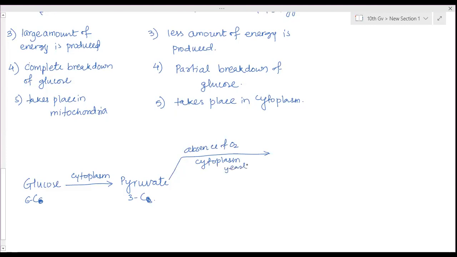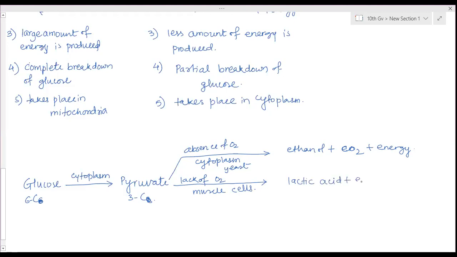Yeast cell. In this, it will form ethanol plus energy, CO2 plus energy is produced. Second one is lack of oxygen. So amount of oxygen is less in muscle cells. The pyruvate gets converted into lactic acid and energy is produced.